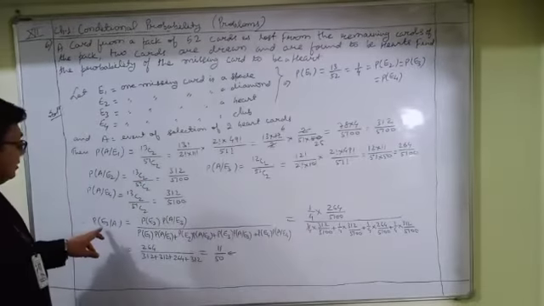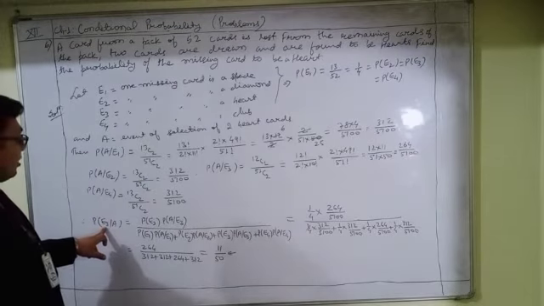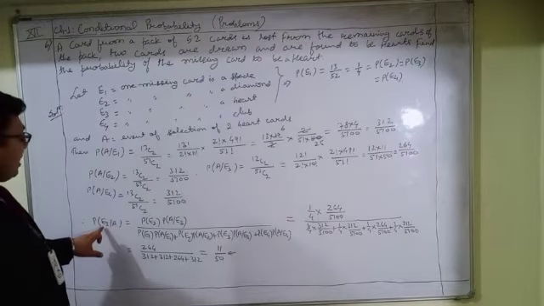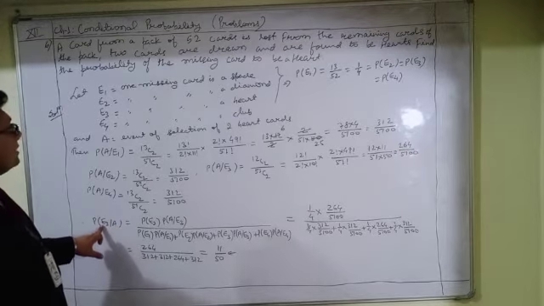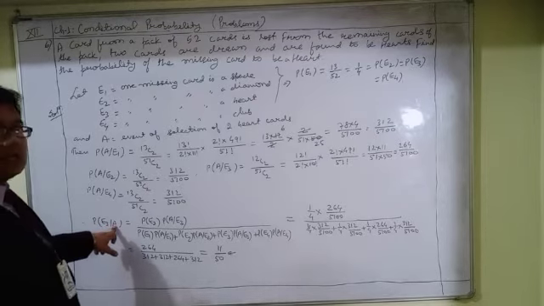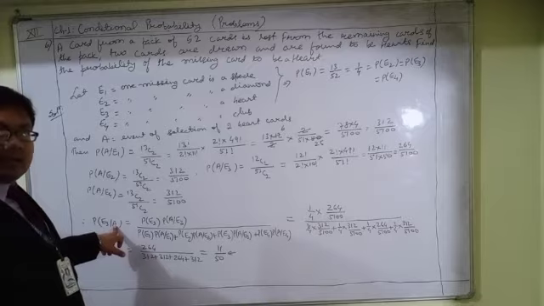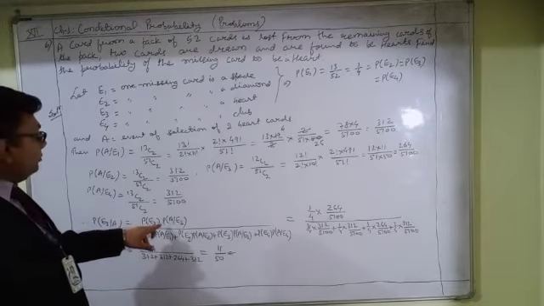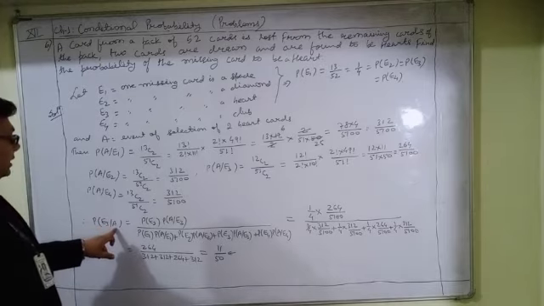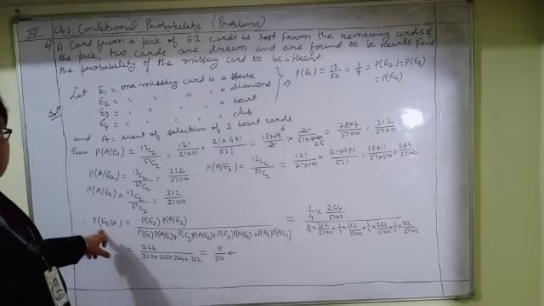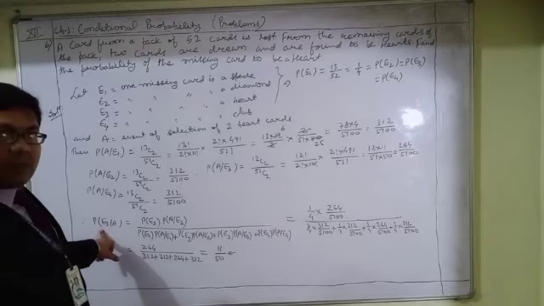Then the probability of occurrence of E3 when A has already occurred, meaning the probability that the missing card is a heart when 2 heart cards have been selected randomly, will be equal to probability of E3 intersection A divided by probability of A. So here also we can apply the formula for conditional probability.